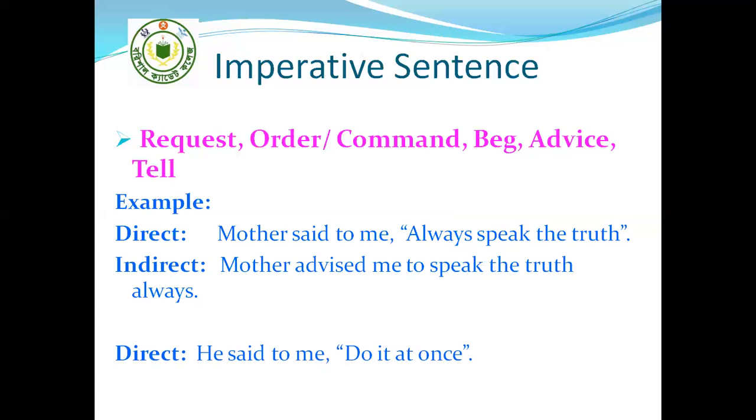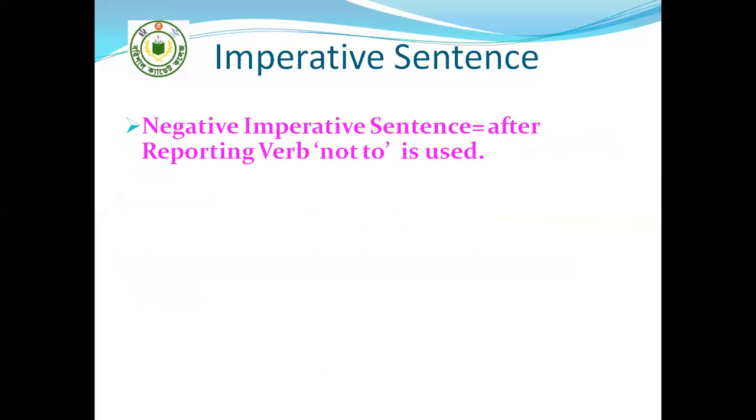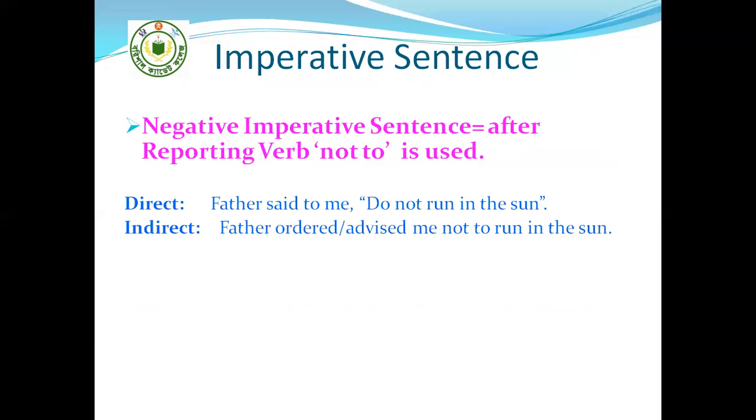Another example of the same type, he said to me, "Do it at once." He ordered me to do it at once. So here you see, in the direct speech, an order has been stated. That's why we have done it in that way. For a negative imperative sentence, after the reporting verb, not to is used. Father said to me, "Do not run in the sun." So here the imperative sentence is a negative one. So we will use, father ordered or advised me not to run in the sun.